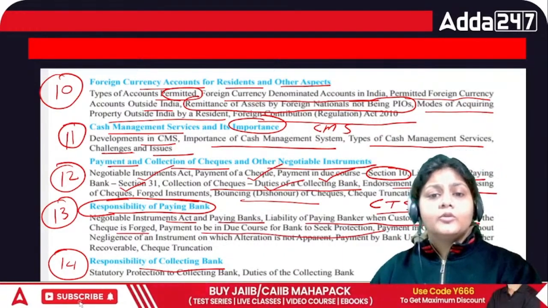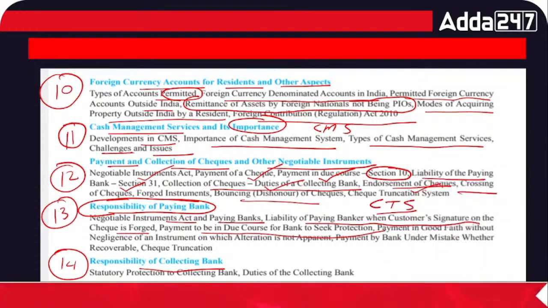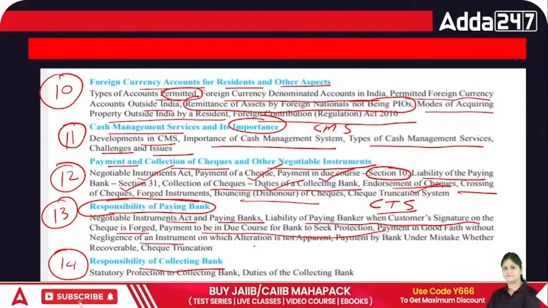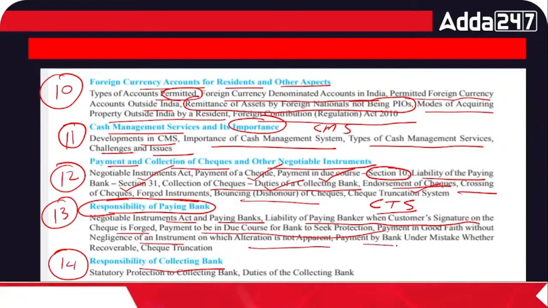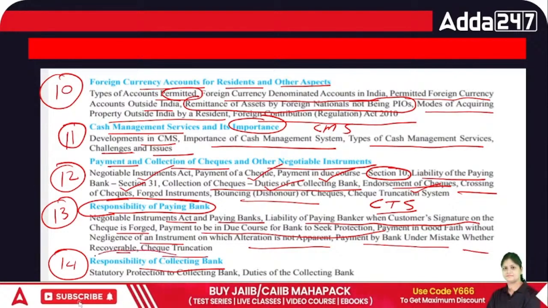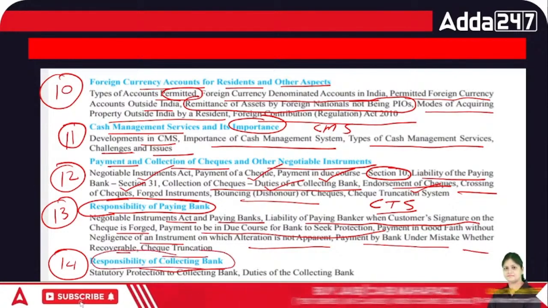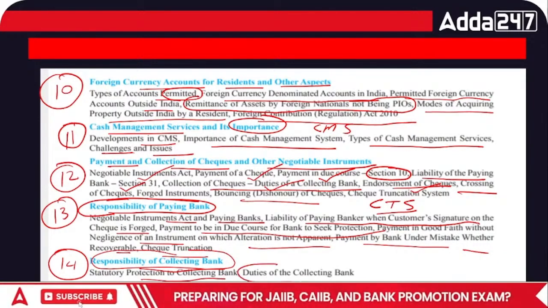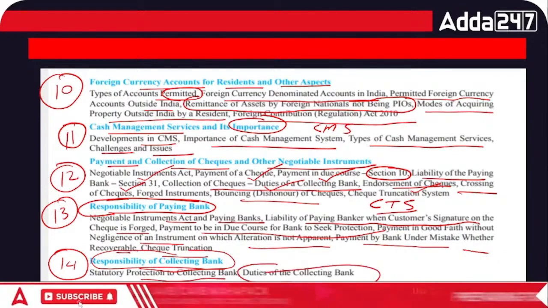Payment in good faith, right? So this we are going to cover, that is payment in good faith without negligence of an instrument on which alteration is not apparent. Payment by bank under mistake, whether recoverable, cheque truncation, and what is the responsibility of the collecting bank, right? Statutory protection for the collecting bank and what are the duties of the collecting bank. This we are going to cover.